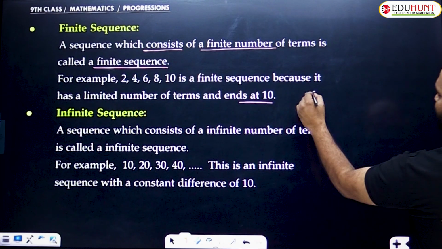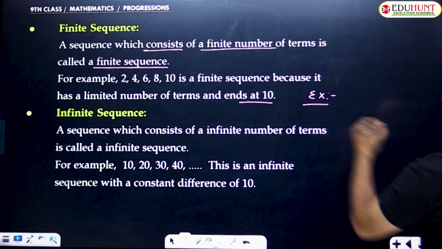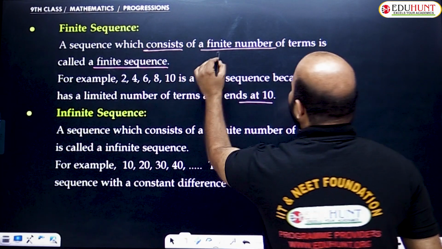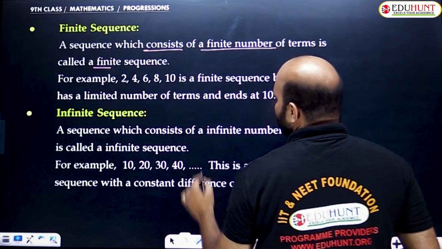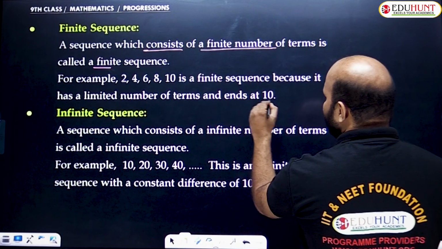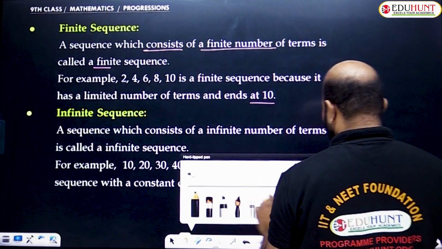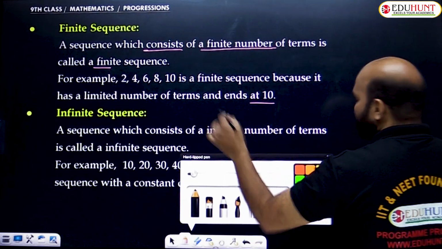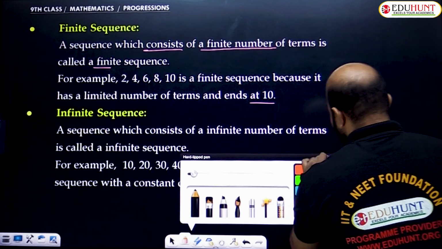Another example: 2, 4, 6, 8, 10. The sequence ends with 10. Here, how many terms are given? 5 terms: 2, 4, 6, 8, 10. We need to notice that clearly.